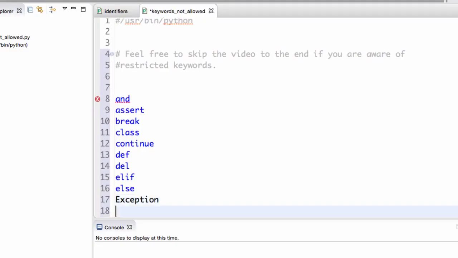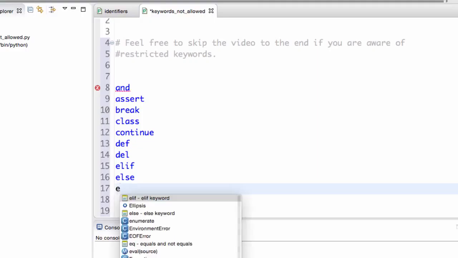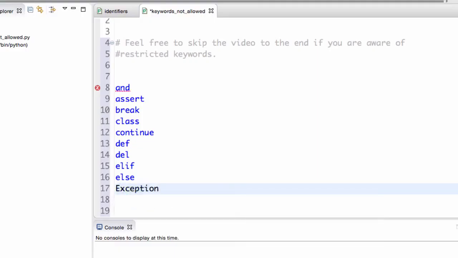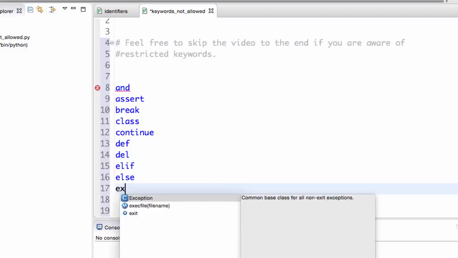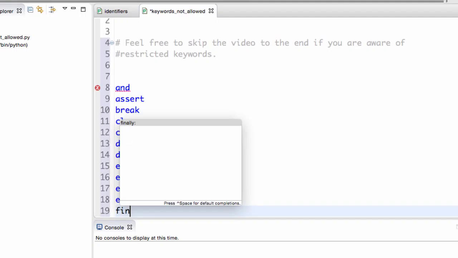We have except, and I'll make sure that it's out there. Now, this is called Exception, but we are not looking for that. We are looking for except. So I'll just write it down and say except. I don't want to rely on it, but sometimes the suggestion actually makes a lot of things go away. I'll simply say except, hit the space bar, and then enter. And there is an exec, which is for executable, but I'll not talk much about the details of that.